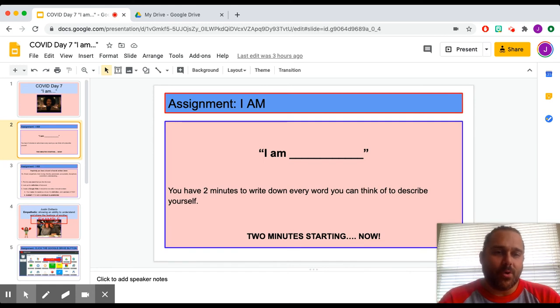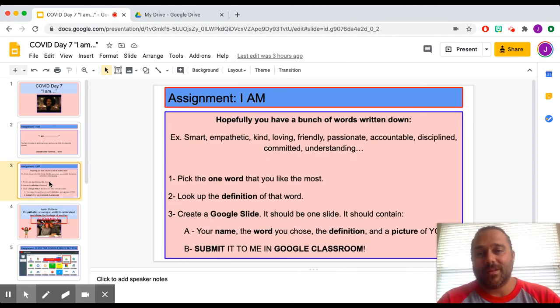Use your phone or your computer to make a timer, and you're going to write down all the words that describe you, right? It could be, I am Italian, I am tall, I am short, I am awesome, I am smart. It doesn't matter, whatever it is. You're going to write them all down on a piece of paper or put them in your computer, right? You have 2 minutes.